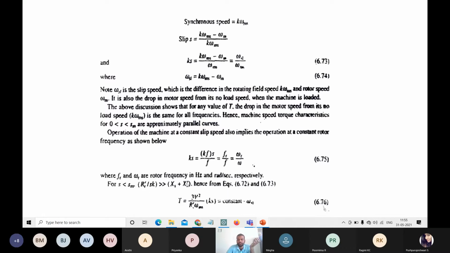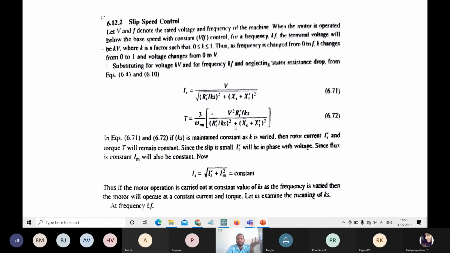If you are going to use this equation for normalized functions, when the normal slip is less than the synchronous slip, RR dash by Ks is very much higher than Ks plus Kr dash. So what happens? This is just the condition.